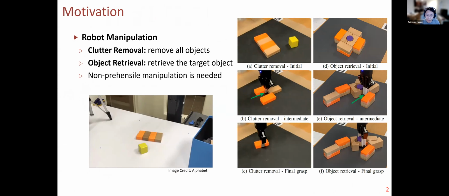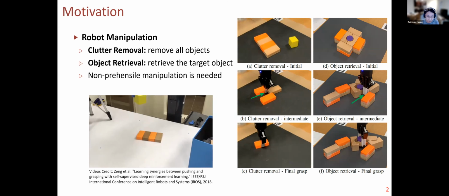We studied two tasks that are common in everyday environments: clutter removal, as shown in the left column, that is removing all objects in the workspace. Object retrieval is on the right, which only cares about the target object, that is masked in purple in our experiments. The bottom left video is one example from related work, which trains a DQN to decide when to